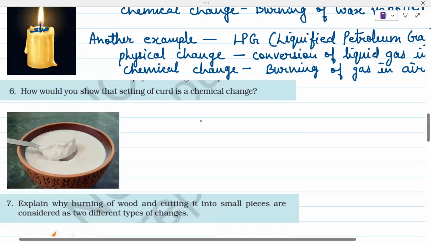Then how would you show that setting of curd is a chemical change? We know that we take milk, we add some amount of curd, and after some time, we get curd. And after getting the curd, we cannot get the milk back, right? So we can say that it is a chemical change, because from the milk, after a reaction, we get curd, and its taste will change, its appearance will also change slightly, and its smell will also change. We cannot get the milk back, so it is a chemical change.